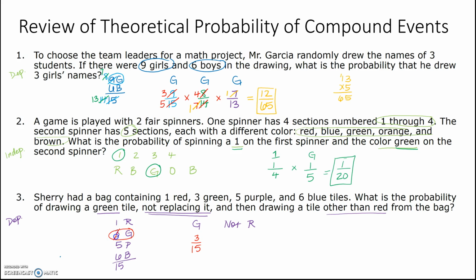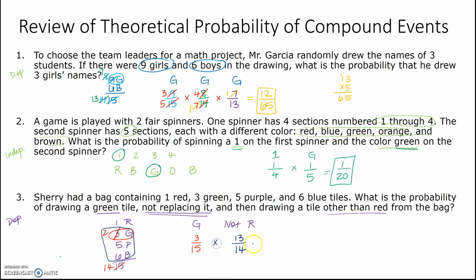But I took a green out, so that leaves 2 green and 14 total. So now we're saying not red. So any of these, right? 6 plus 5 is 11, 12, 13. So 13 out of 14.